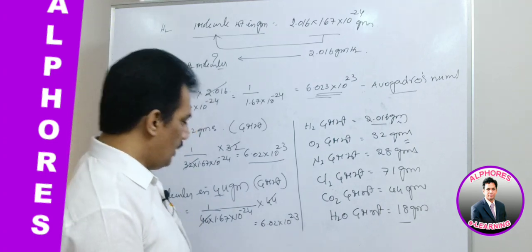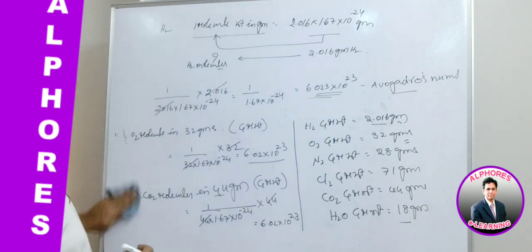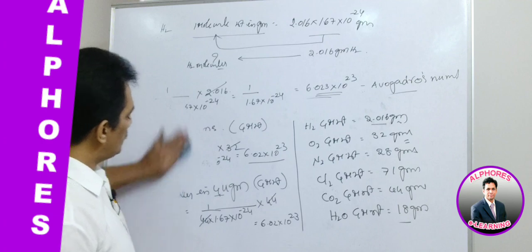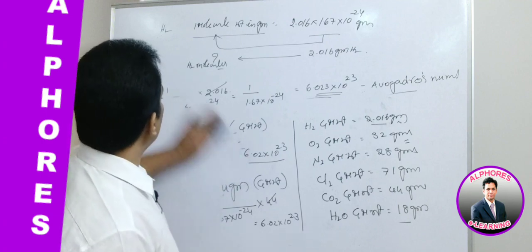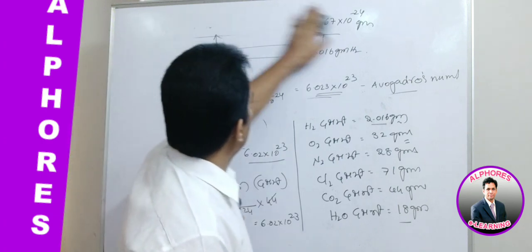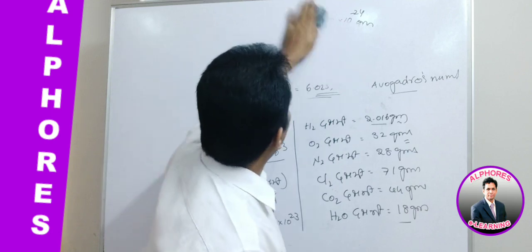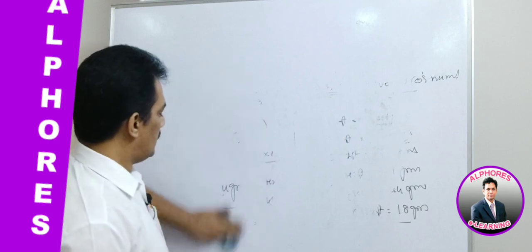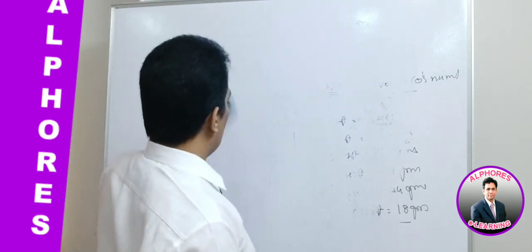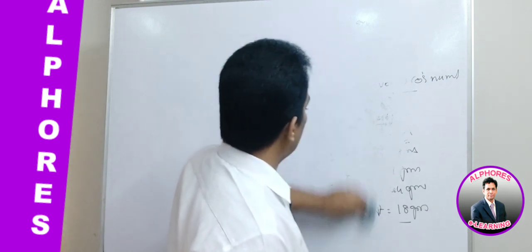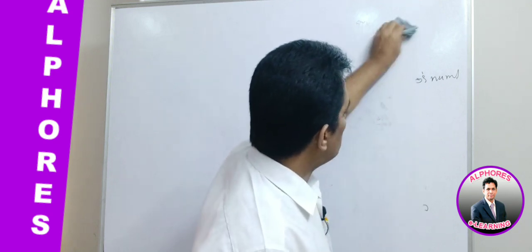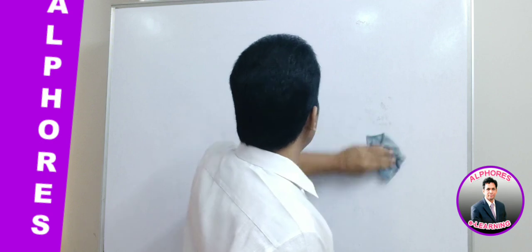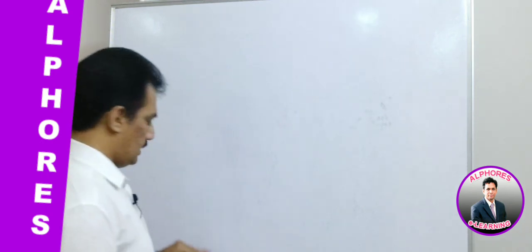Clear? And now with all these, let us write a comparative study to help you understand, because my intention is that when you are thorough with the basics, you will be quick in solving the numericals. That's why I am repeatedly saying the same statements, because when you are thorough with this you can easily convert atoms into grams or grams into atoms or molecules.